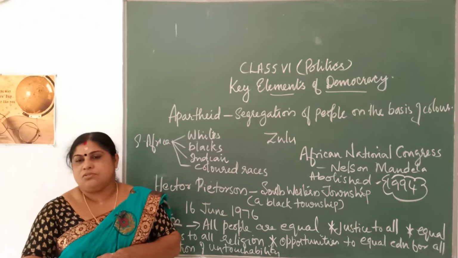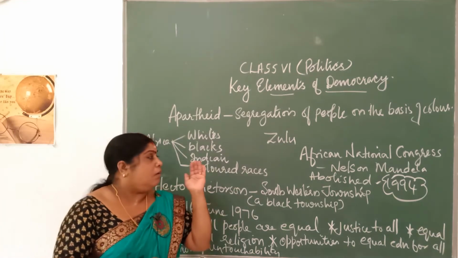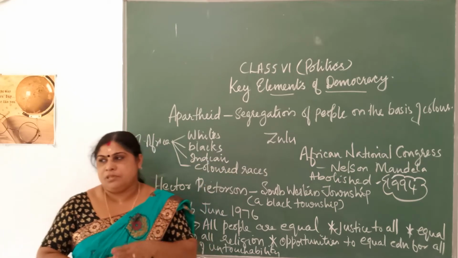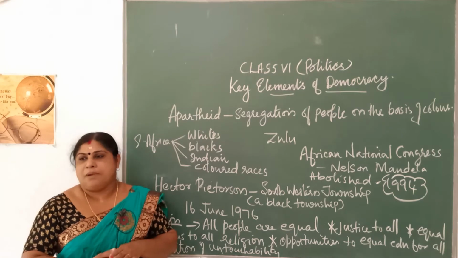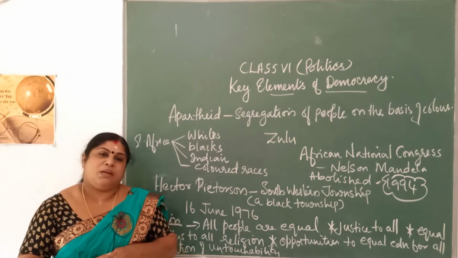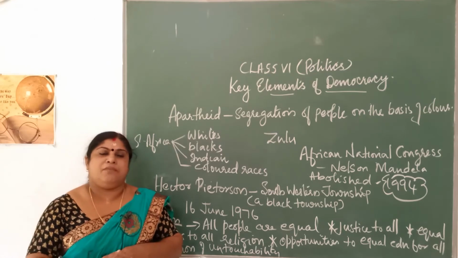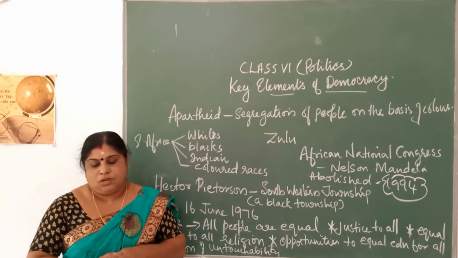So, they began to segregate people on the basis of color. The black people were the majority, 3/4 of the people who lived in Africa were blacks. They were the natives of Africa. Whites were a minority in number. Even though they were a minority, they took over the rule and became the local rulers.